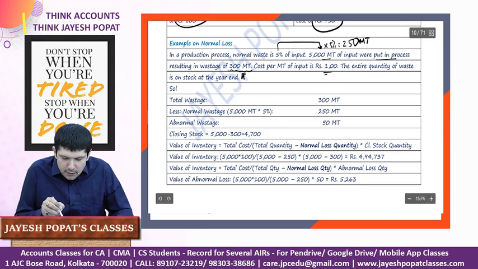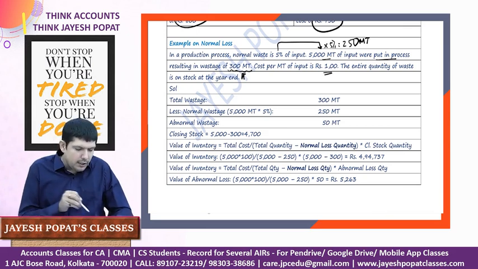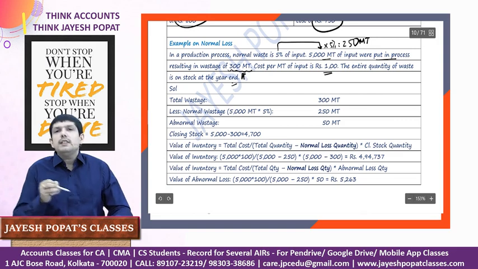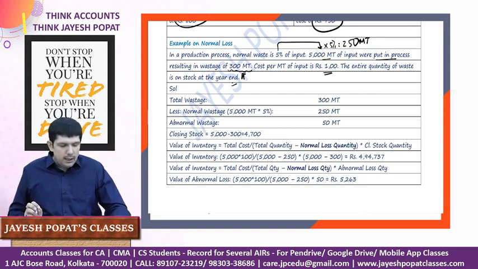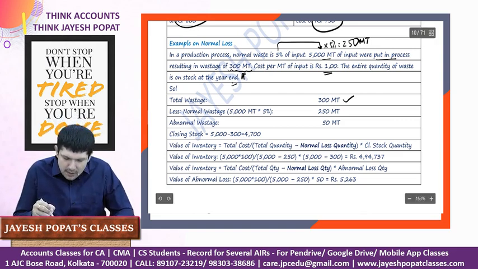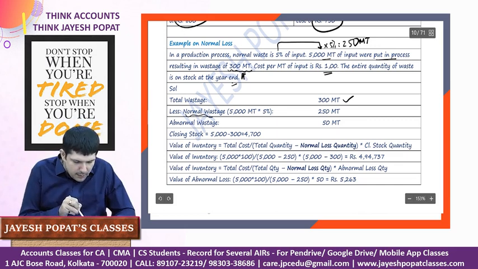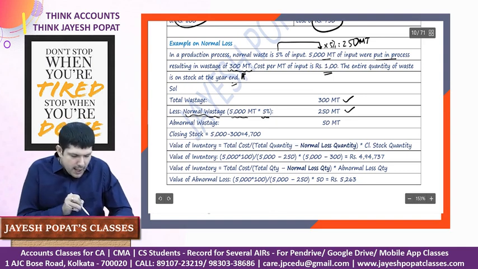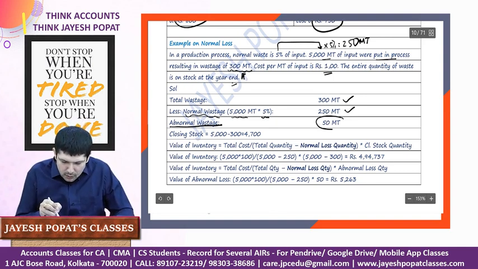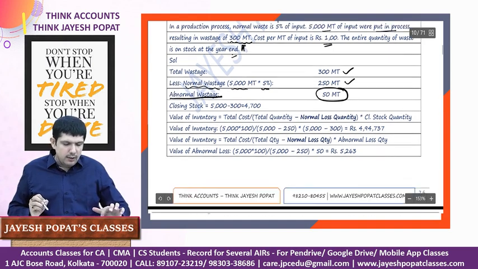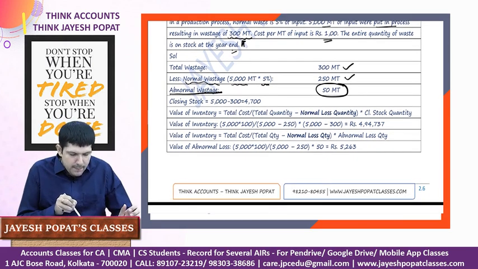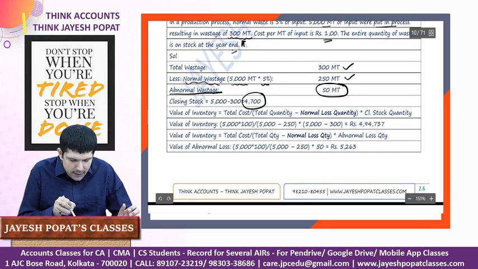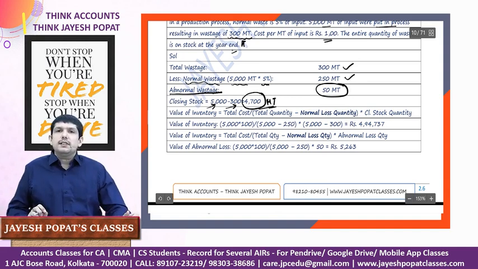Cost per metric ton is rupees 100. The entire quantity of waste is on stock at the year end, so we need to value the inventory and the value of abnormal loss. So we say that the total wastage is 300 metric ton less normal wastage, which is 5,000 into 5%, which is 250, and our abnormal wastage works out to 50 metric ton. Now let us have a look at the value. See, we'll have a closing stock of 4,700 metric ton. How? 5,000 unit was input, 300 unit is loss, and then 4,700 unit is in closing stock.